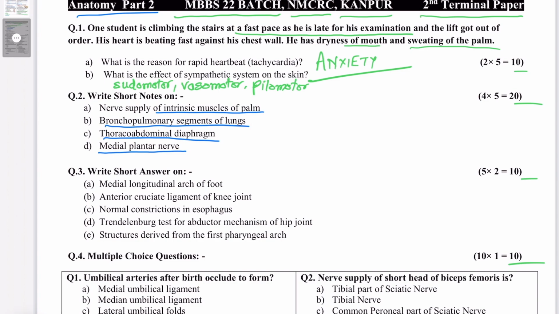Apart from its motor innervation, it also innervates the major portion of the skin of the sole, the medial two-thirds of the sole except the heel, and including the skin of the medial 3.5 digits, including their nail beds on the dorsal side. And don't forget to mention the Morton's neuroma.